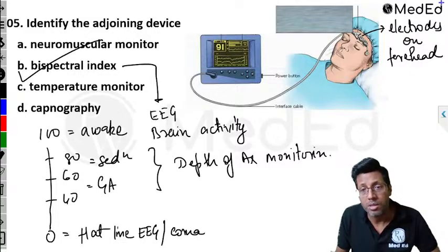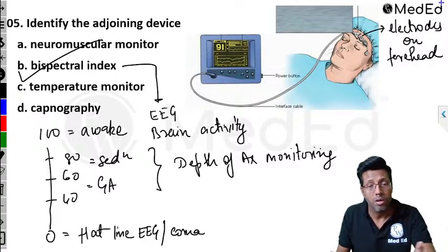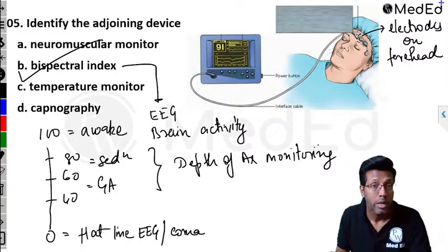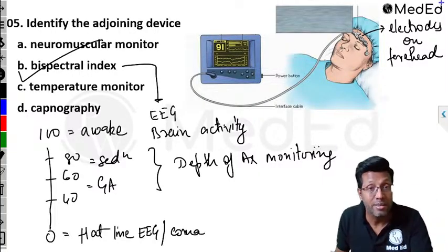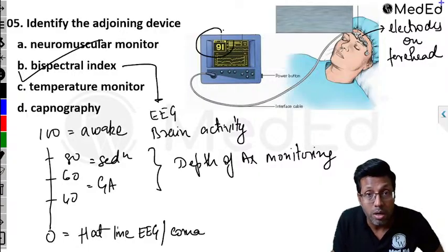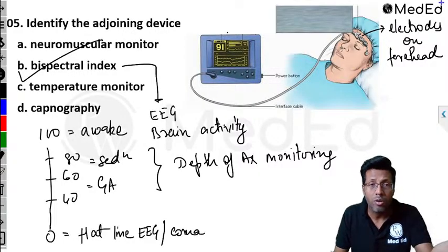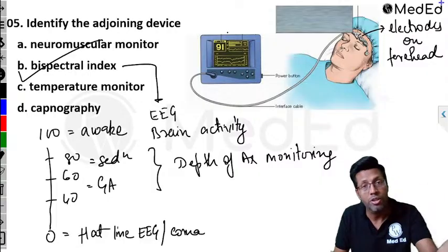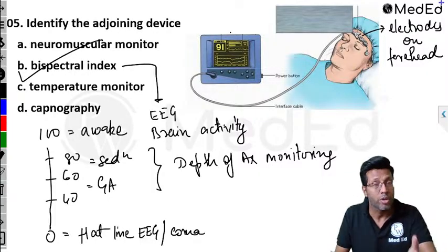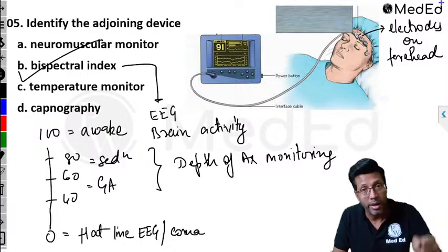It prevents complications. It helps you to titrate the medicines. You can give more or reduce. So it tells you the depth of anesthesia. But remember, it does not tell you why it has happened. It just tells you that the number is 91. It does not give you the reason. Is the reason some brain injury? Is it some pneumonia? Is it because the patient is off to sleep, or someone has hit on the head, trauma?